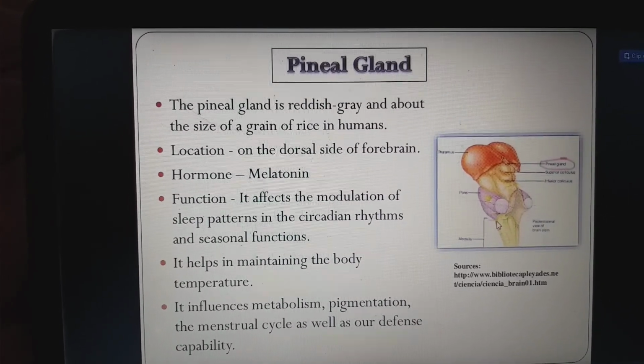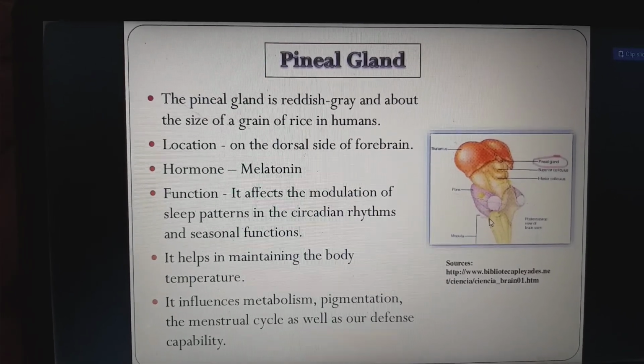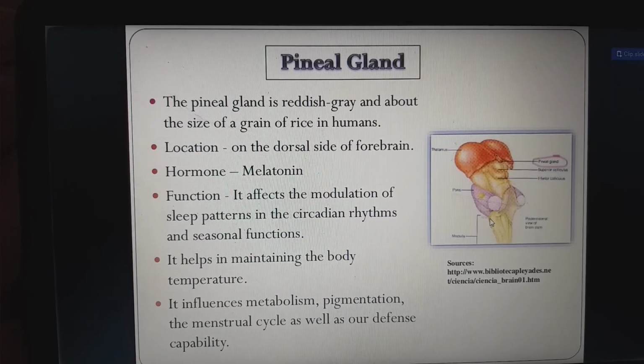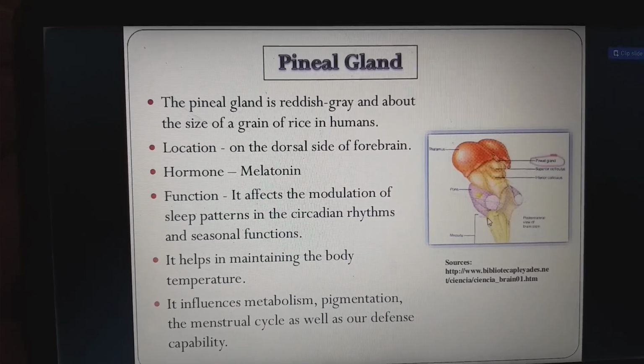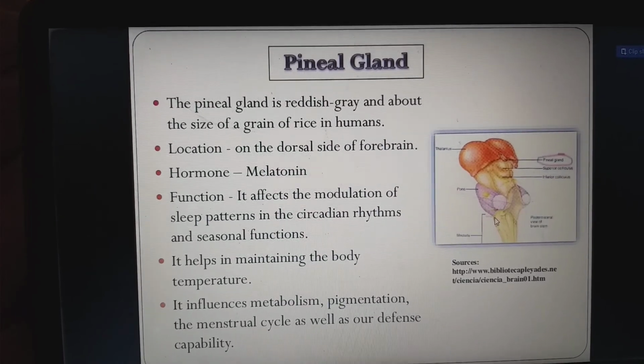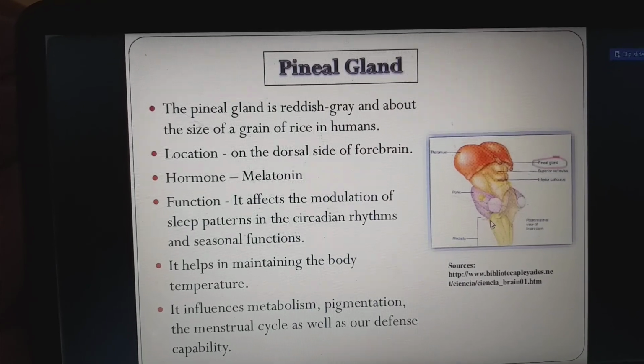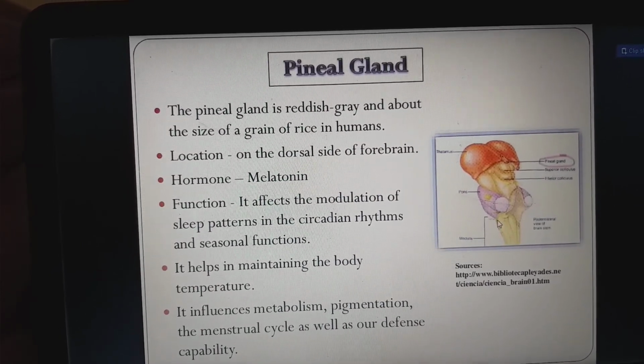Functions: it affects the modulation of sleep pattern in circadian rhythms and seasonal functions. It helps maintain body temperature. It influences metabolism, pigmentation, the menstrual cycle, as well as our defense capability. Okay, these are the three important glands, and in the next videos we will discuss the remaining glands and the